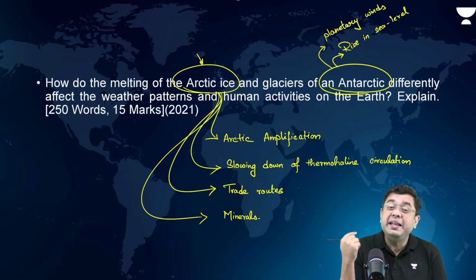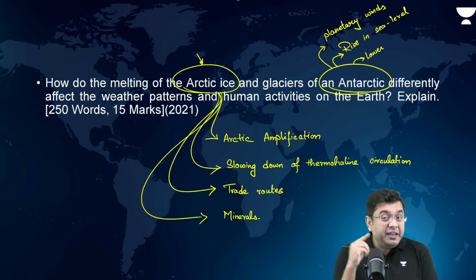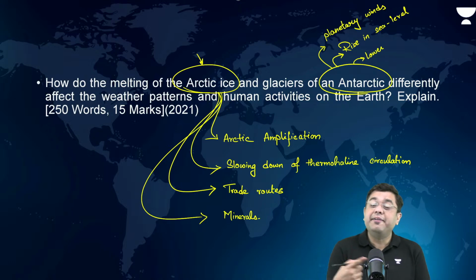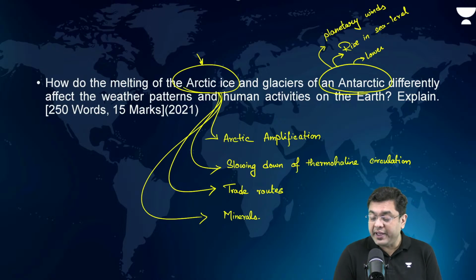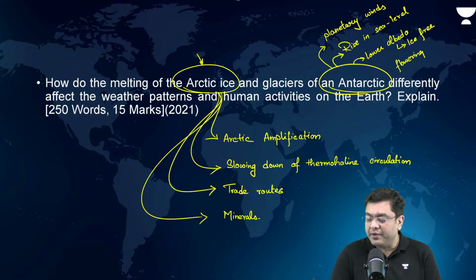Then, again due to lower albedo, many regions in the periphery of Antarctica have begun to stay ice free. Lower albedo, ice free, and it was observed that this region has experienced the growth of flowering plants, altering the biodiversity now.